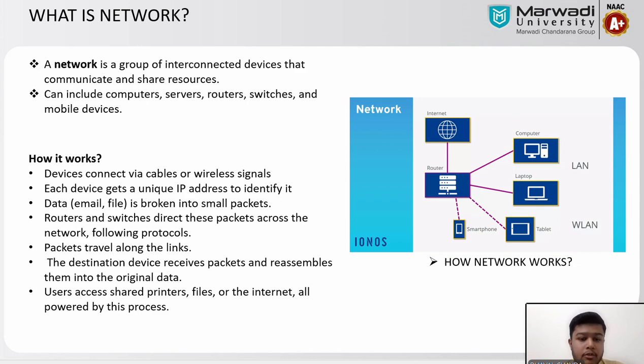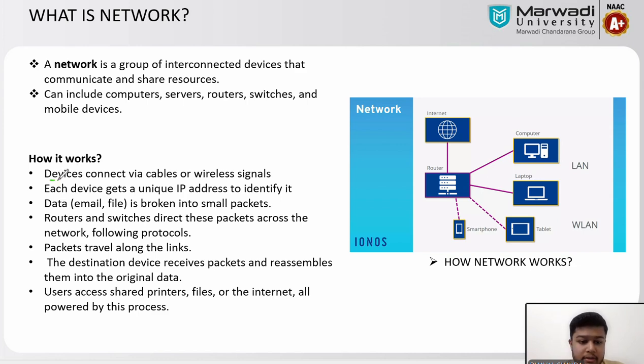A network is a group of interconnected devices that communicate and share resources. Here you can see how a network works. The internet is coming to the router, and through the router we are getting internet at different resources.